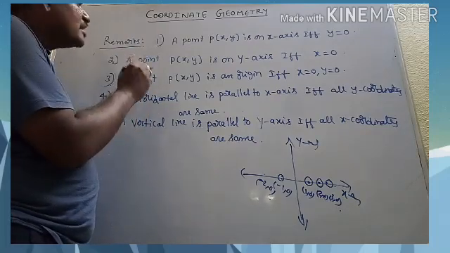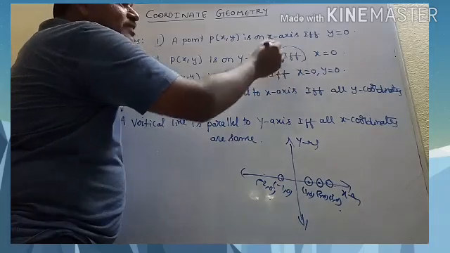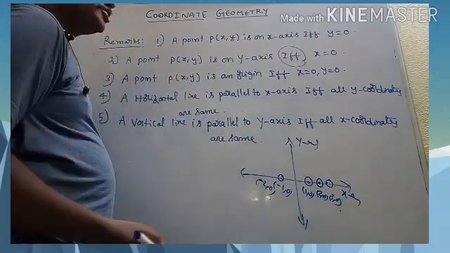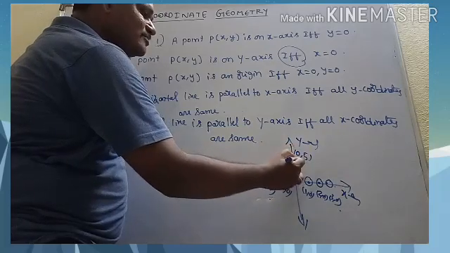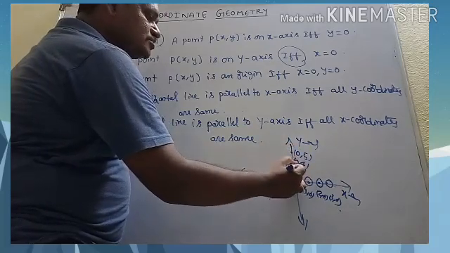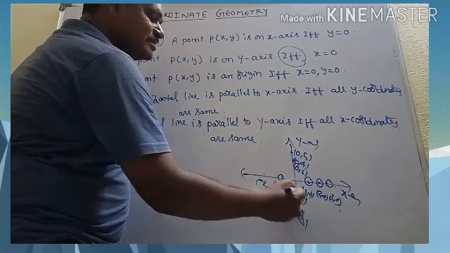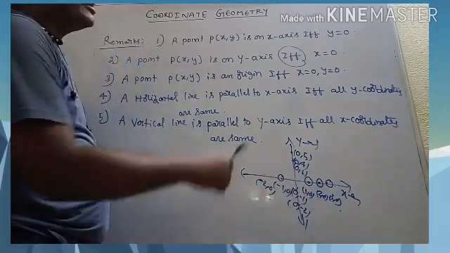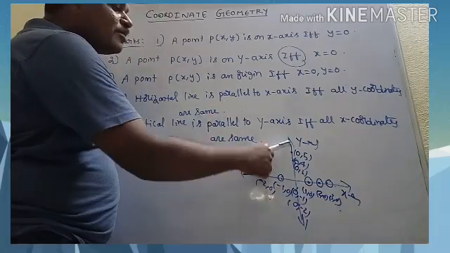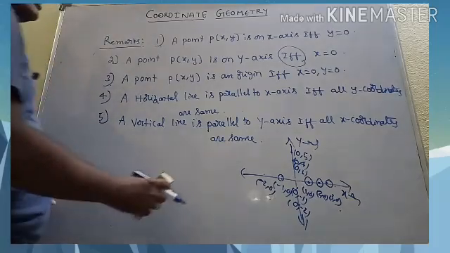And the second remark is a point is on the y-axis if and only if x equals 0. On the y-axis, suppose you take points like (0, 5), (0, 4), (0, 3), like this, and (0, -1), (0, -2), like this. These are the points on the y-axis whose x coordinate becomes 0.